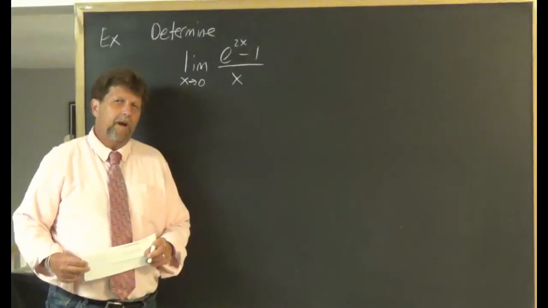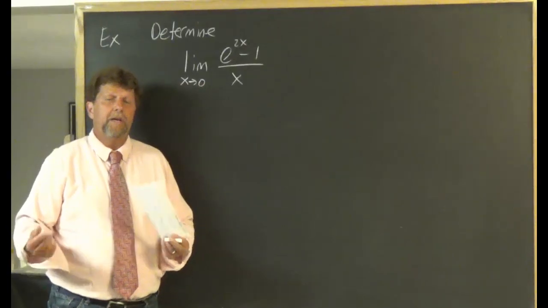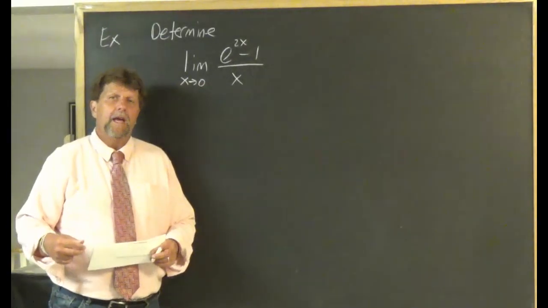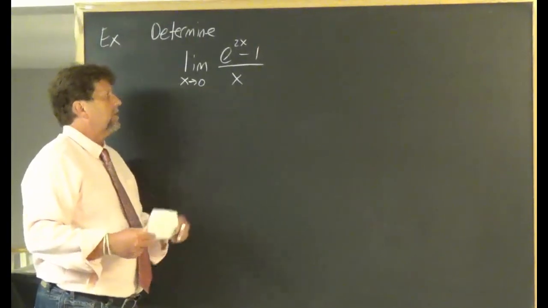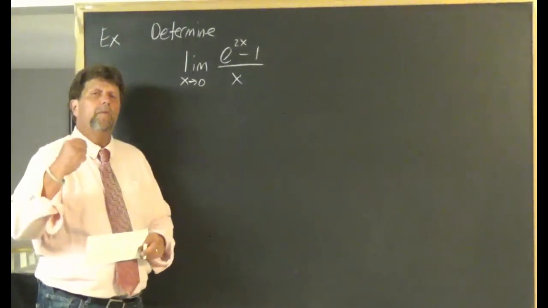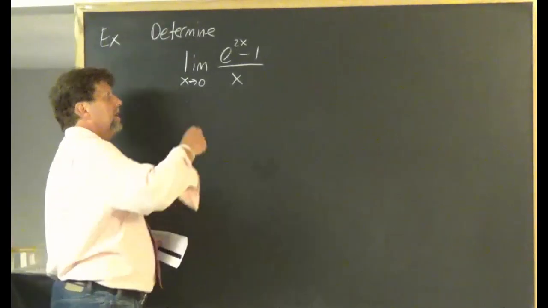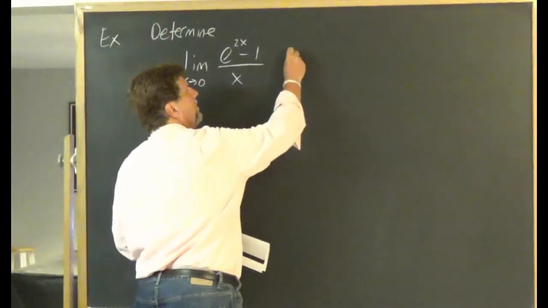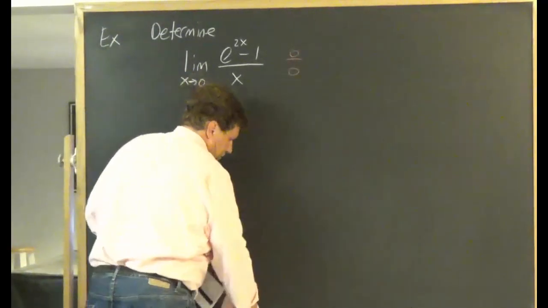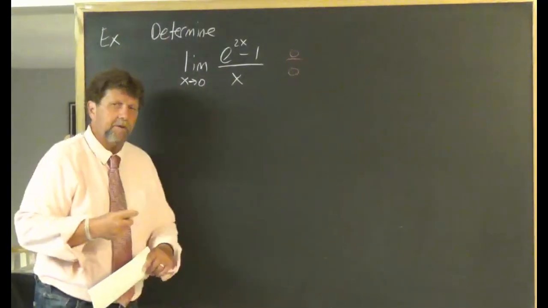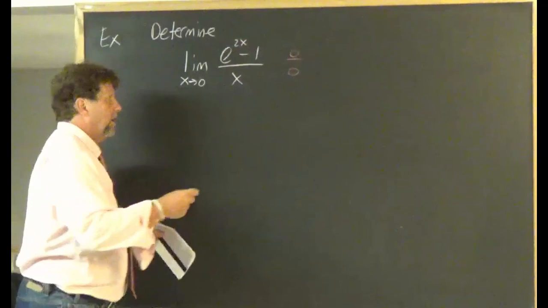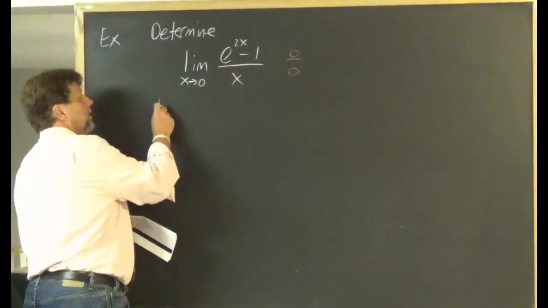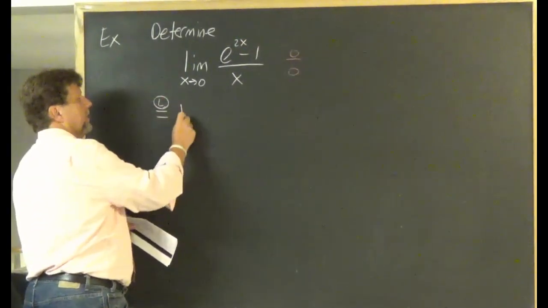All right, here we are returning to an old familiar topic, L'Hopital's rule. And remember, that involves dealing with limits. In trying to determine this limit, when we try substitution, we see the form we have is the indeterminate form 0 over 0. And when you have the indeterminate form 0 over 0, you can apply L'Hopital's rule.